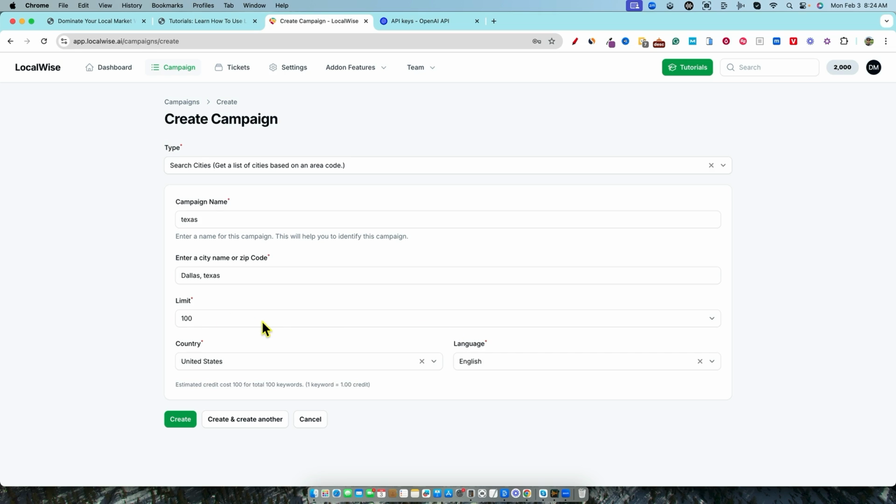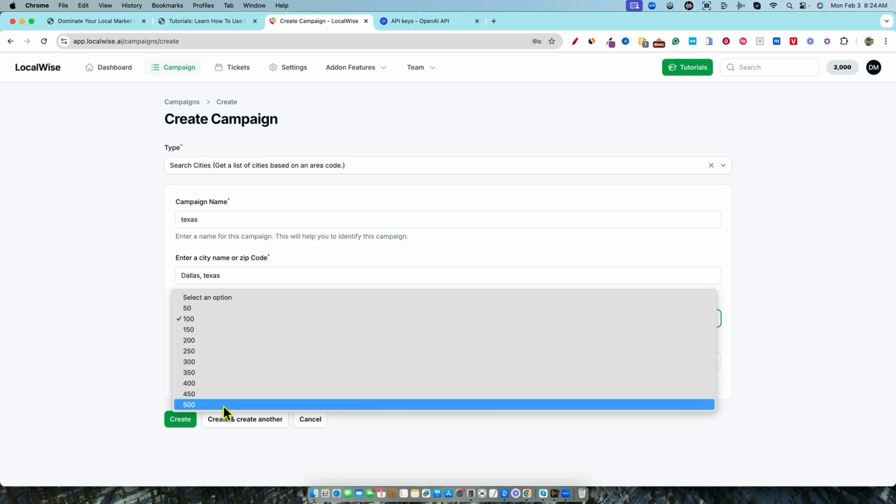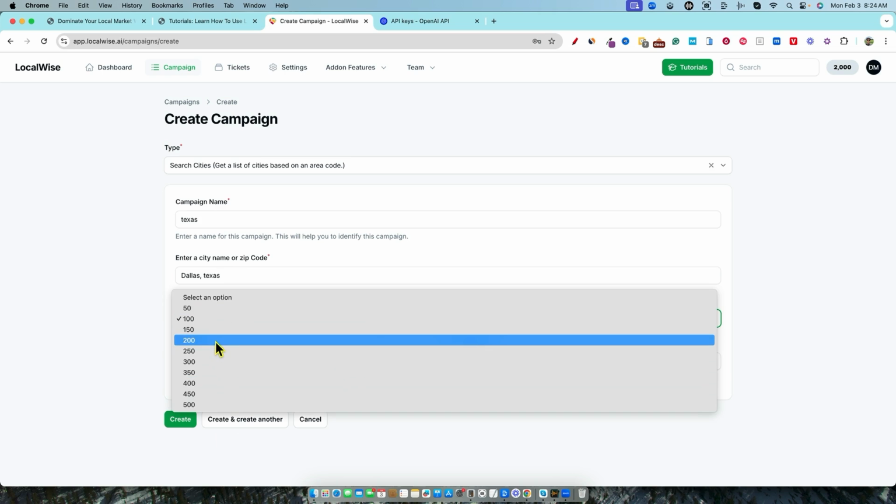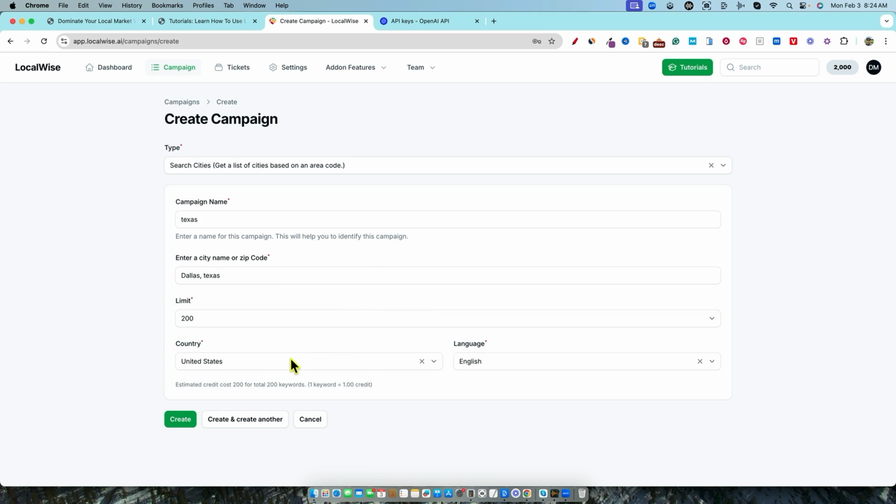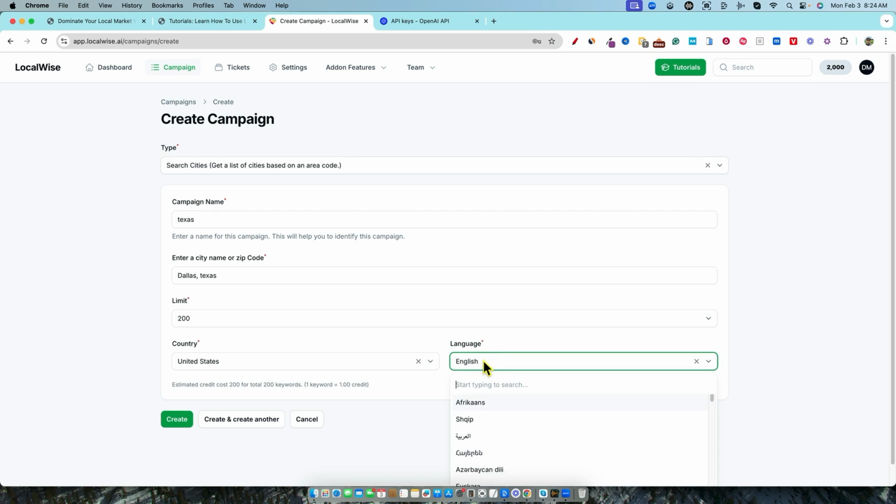Now, this is where you can say 150. How many results do you want? And right over here, I'm going to actually say 200. I want to push the tool a little bit beyond its normal settings. You have your languages over here. There are a lot of languages right there.